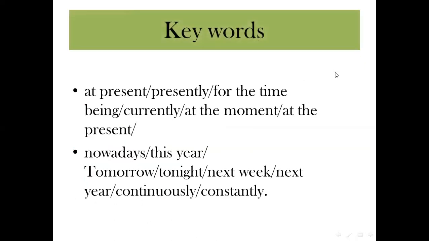We have some keywords to talk about the present continuous. Number one, at present, or currently, at the moment, at the present, nowadays, this year, tomorrow, tonight, next week, next year, and maybe now or right now.